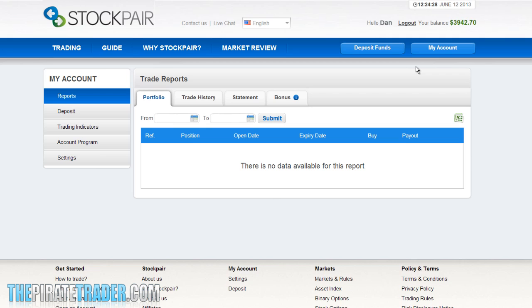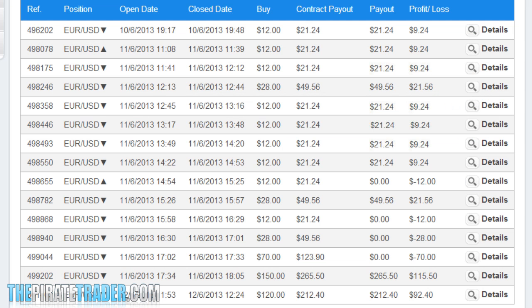We'll click on the Account tab. I'm going to click on the Trade History button, and here you can see a list with all the trades that have been submitted. This shows all the information regarding your trades. Here you can see the trade for $120, and we created a put-down trade. And this was a winning trade, and the payout was $212.40, giving me an overall profit of $92.40 in just 30 minutes using my strategy.